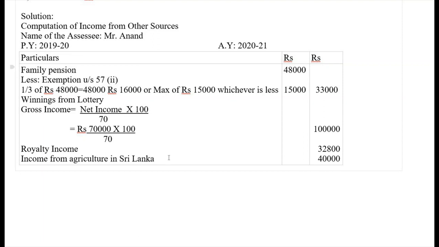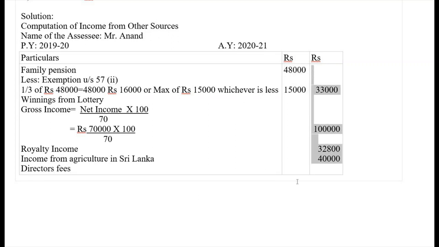Then we have directors fees, which is given as rupees 12,000. So now let us take the total of this.